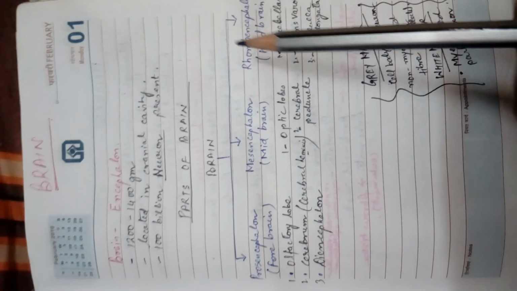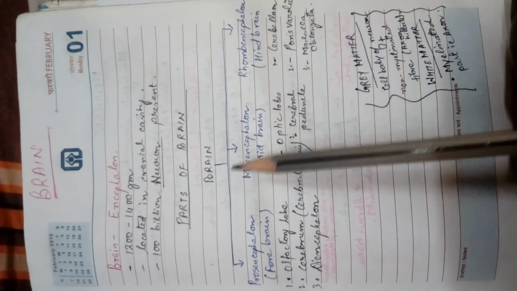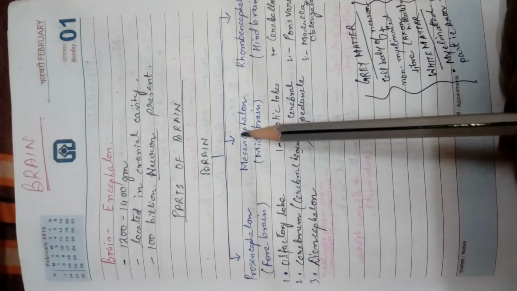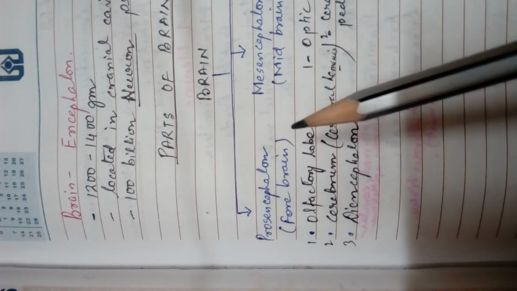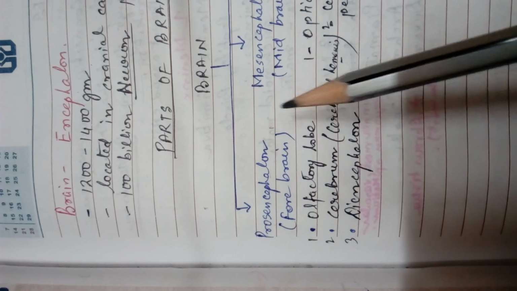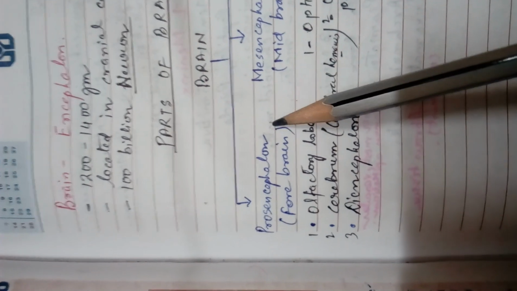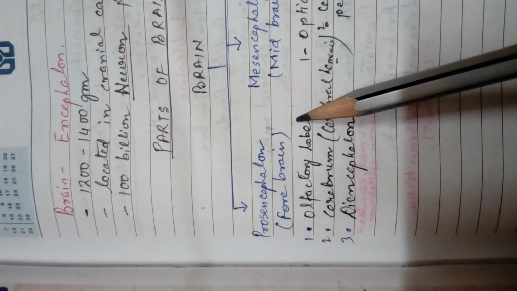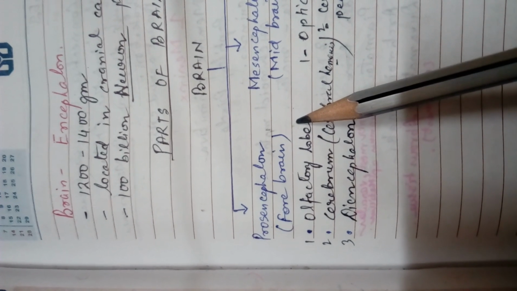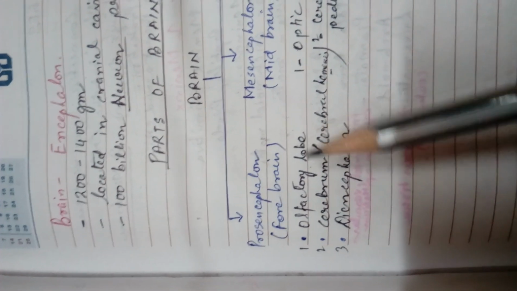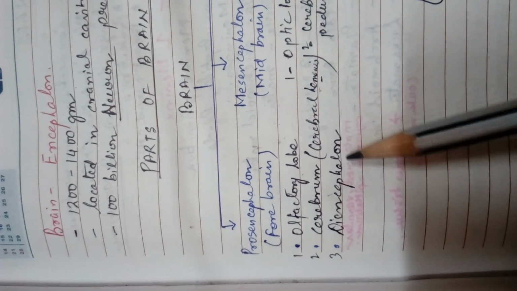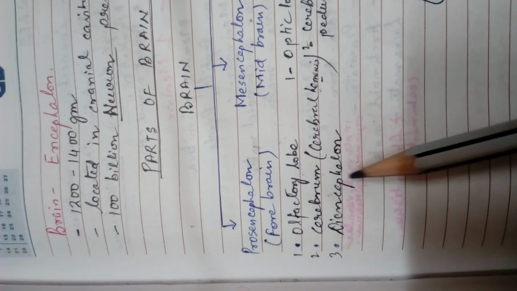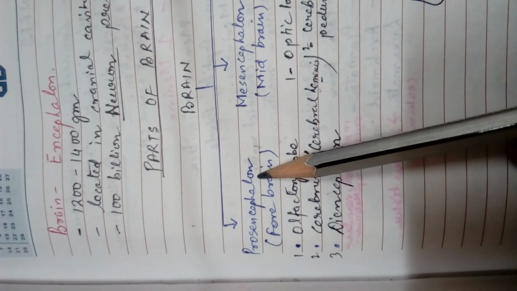Now we are going to see the parts of the brain. So the brain is broadly classified into three parts, you all can see here. The first part is written here: prosencephalon or the forebrain. It consists of which parts of the brain? It consists of the olfactory lobe, cerebrum, or the other name of it is cerebral hemisphere, and diencephalon. So these three parts make up the forebrain.